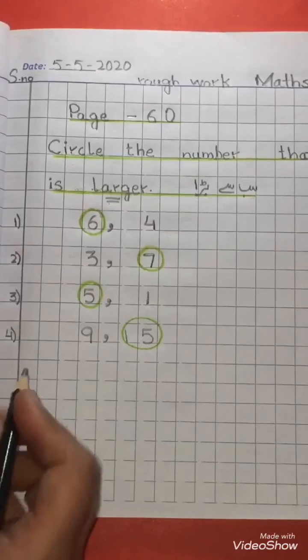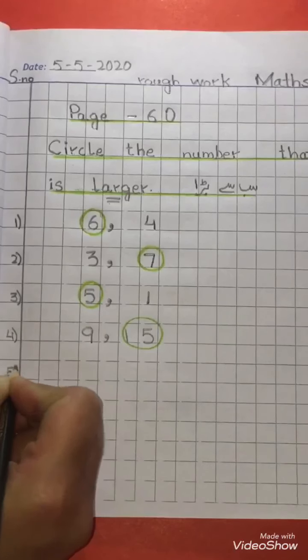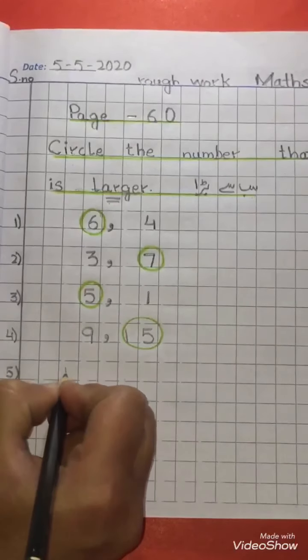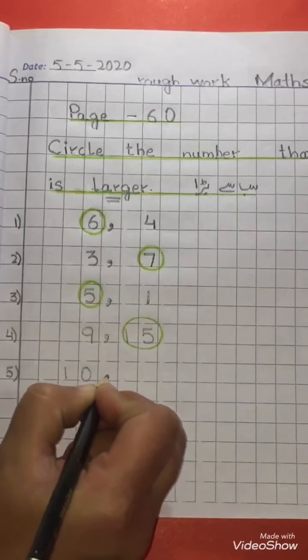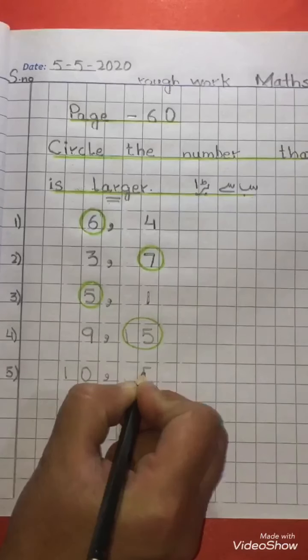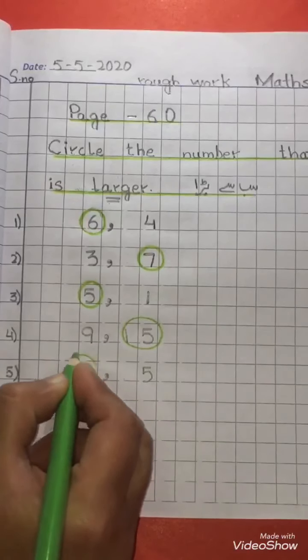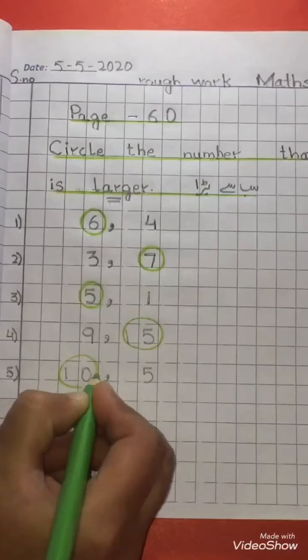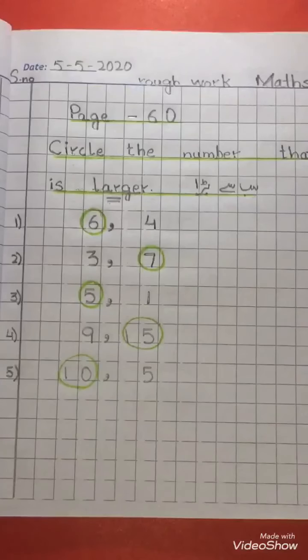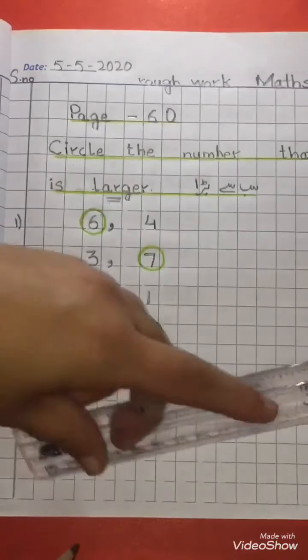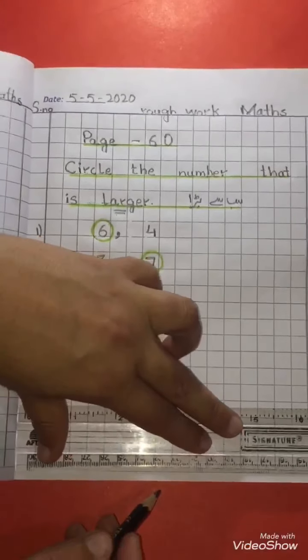The next question is question number 5. Write number 10, comma, leave one block and write number 5. Students, in 10 and 5, which one is the larger number? 10 is the larger number, so we will encircle number 10 with the help of color like this. Now we will draw full finishing line beneath the last line like this.